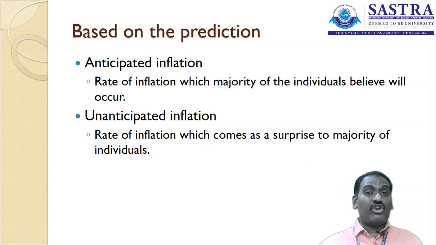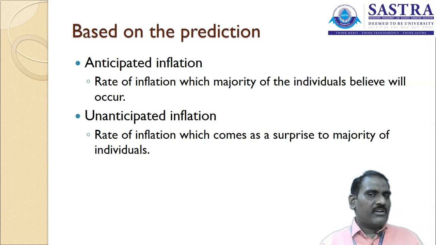Suddenly the inflation is going to increase to 8%, 9%, and we don't know the reason. We are just surprised that the inflation has increased. There is a drastic change in the inflation, and we don't know the reason. So this kind of inflation we can call unanticipated inflation.